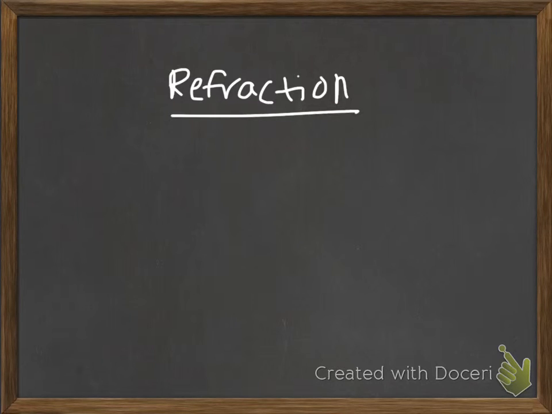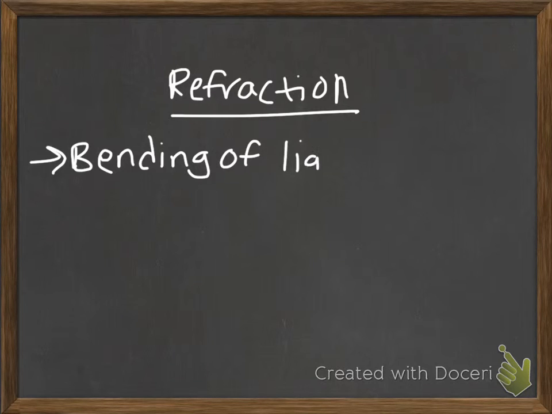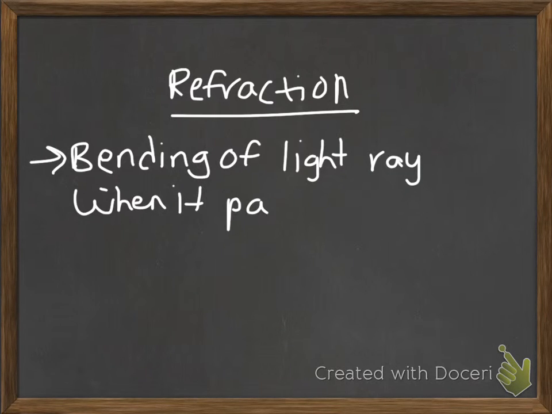So what is refraction? Refraction is basically the bending of a light ray when it passes from one medium to another.